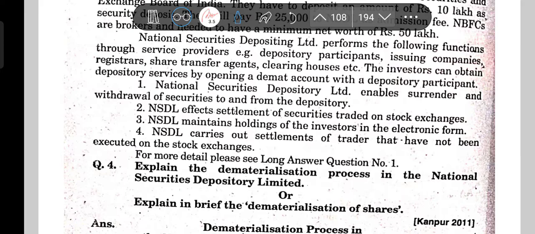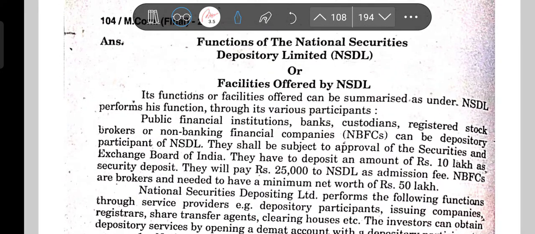All that is done in this part. We have already seen how many things it does. Its functions can be summarized as under: it performs its function for various participants like NBFCs and others.